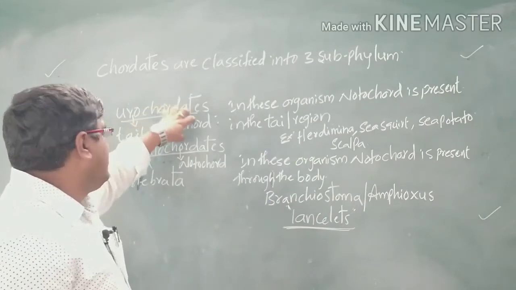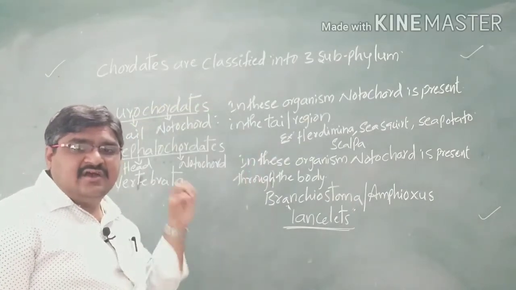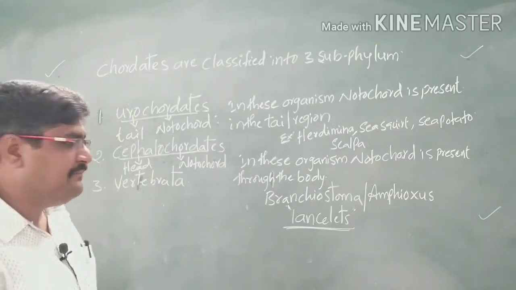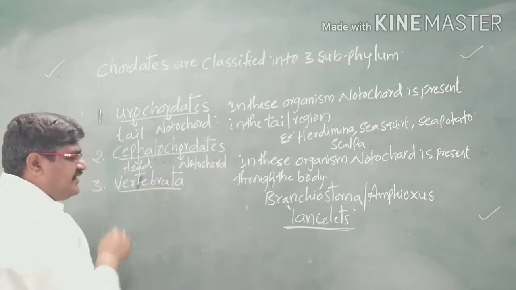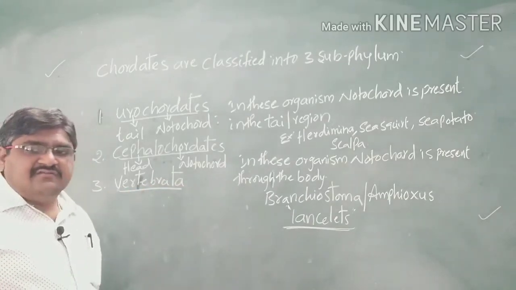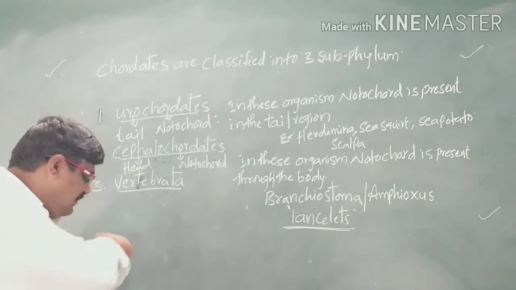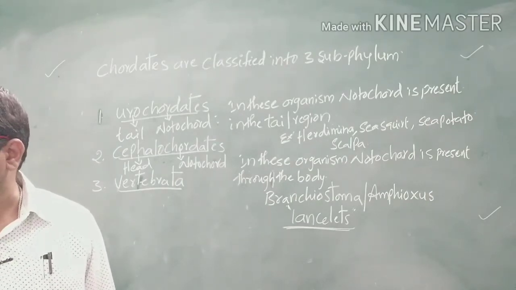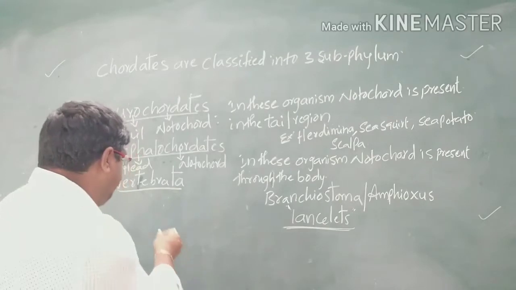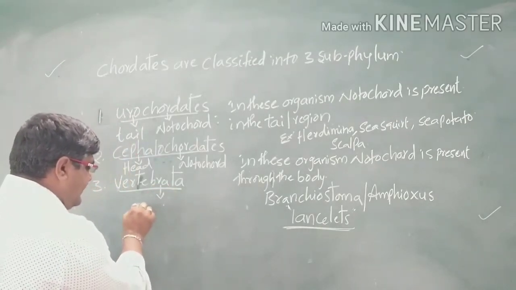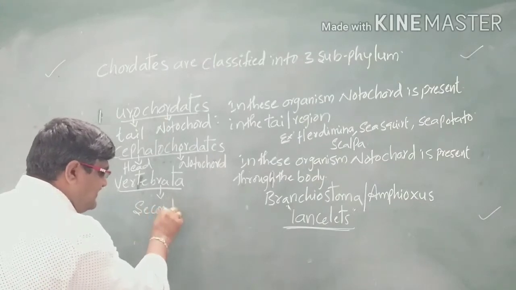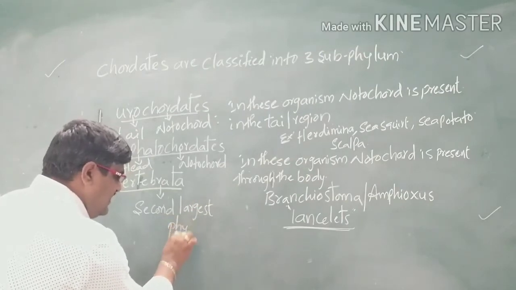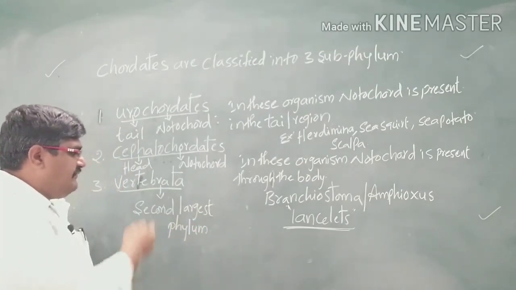And if the notochord is confined only to the tail region, we call them urochordates. Next, the phylum Vertebrata.